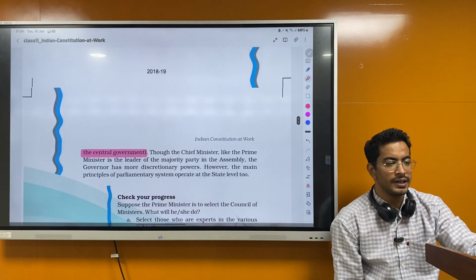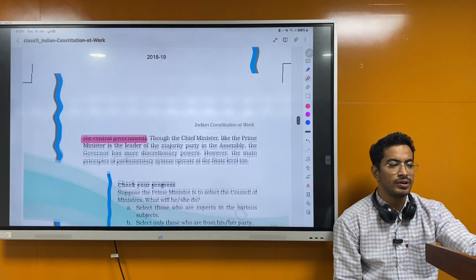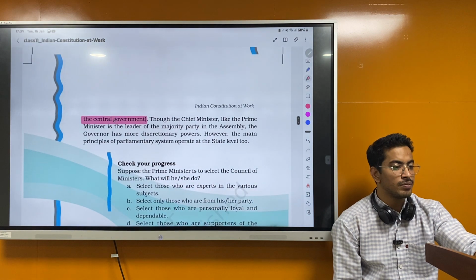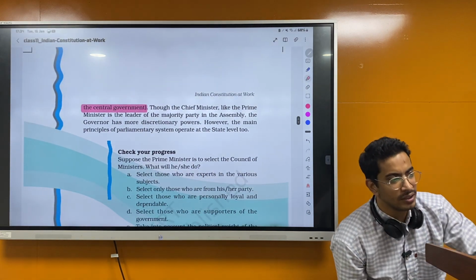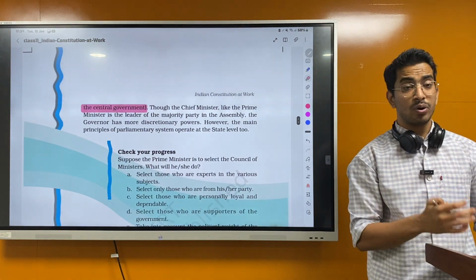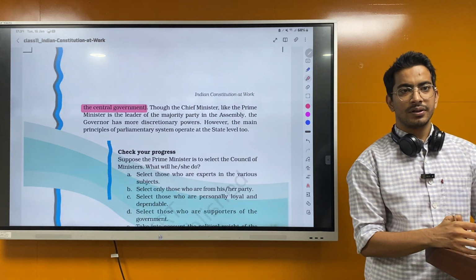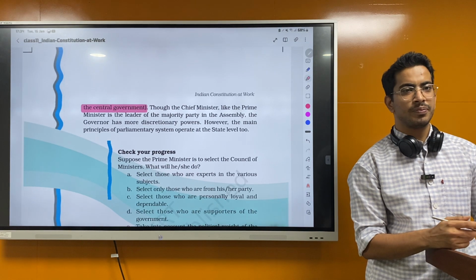Though the chief minister, like the prime minister, is the leader of the majority party in the assembly, the governor has more discretionary power. However, the main principle of the parliamentary system operates at the state level too. We know that. We have a federal structure. Whatever we have at the union, we have at the state. But the governor has more discretionary power compared to the president.